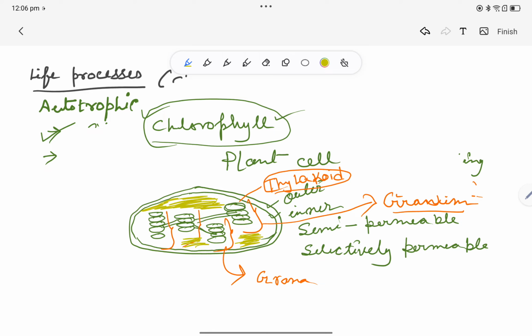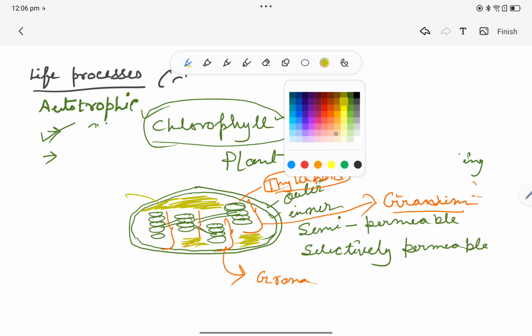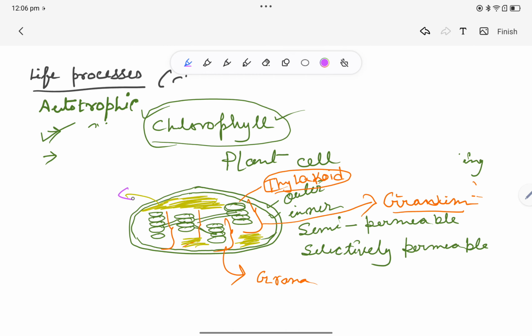These portions are filled with a living matrix called stroma. They are called the living matrix or ground substance of chloroplast.